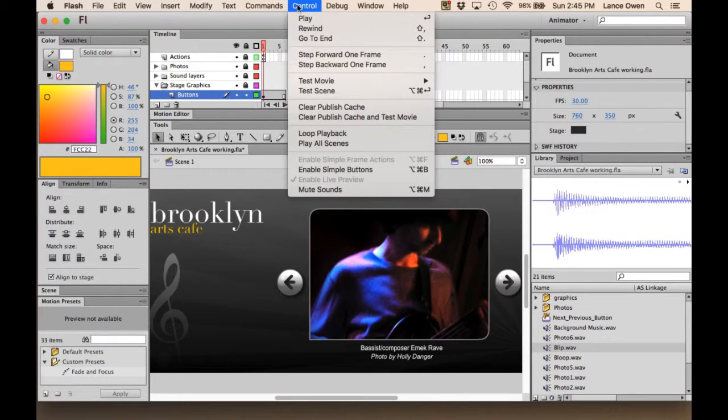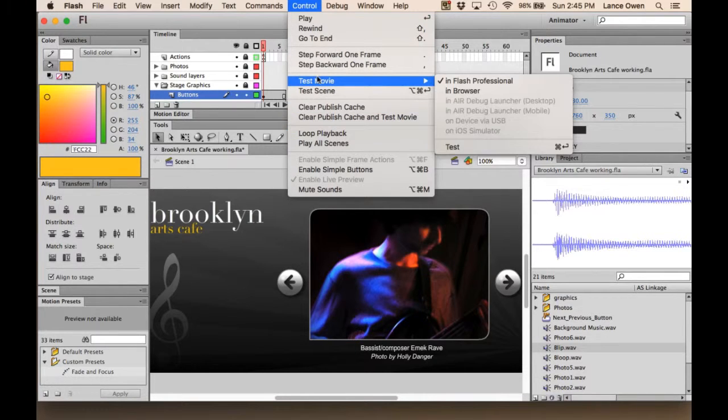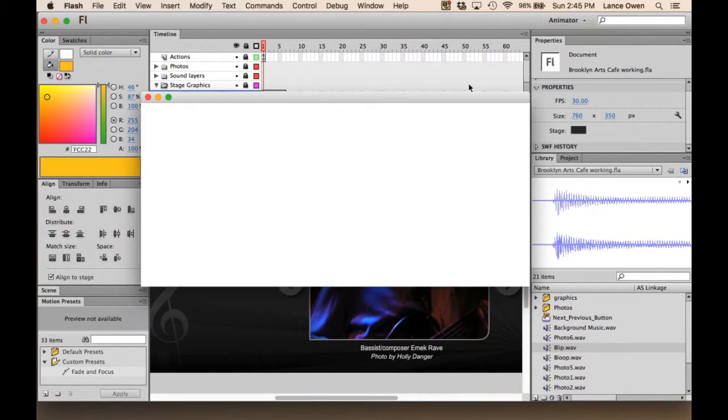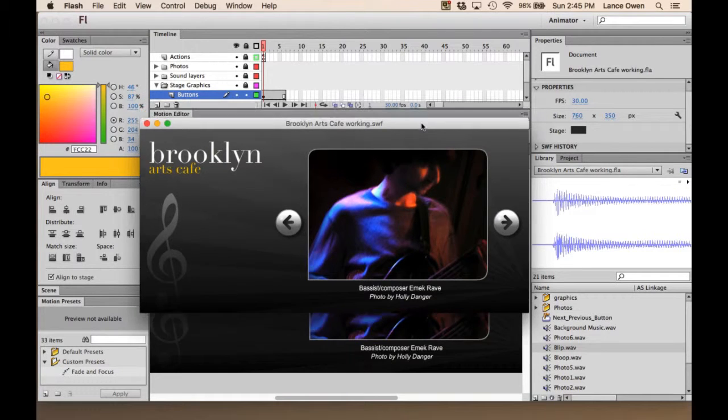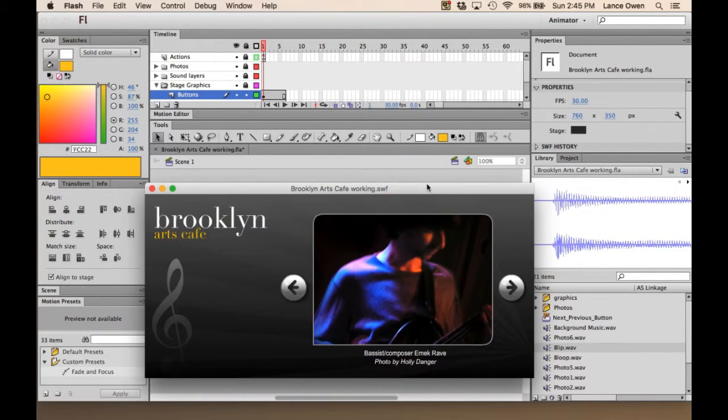So we'll go to Control, and from there we're going to go to Test Movie in Flash Professional. Okay, so I should now be able to hover over either button and you should be able to hear a blip.